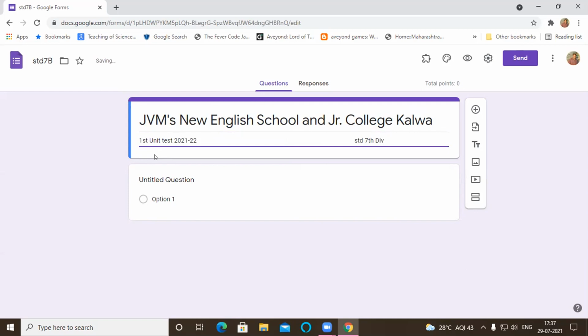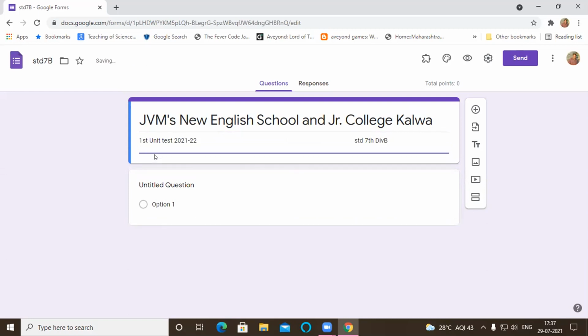See, our link will be separate for separate divisions, so you have to give your standard and division also. Like here I've given 7th B. And subject, here let's say computer. And then marks. So like this, standard design madam has provided. So we will design the heading, school's name, this unit test, the standard and division, subject and the marks. Then this is the below part, untitled question.